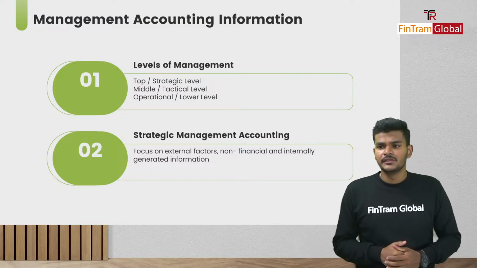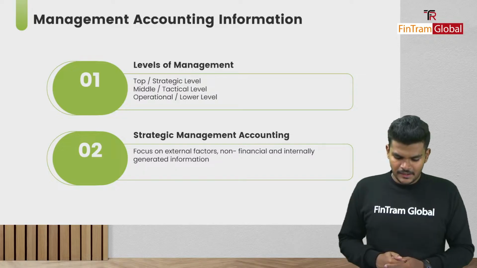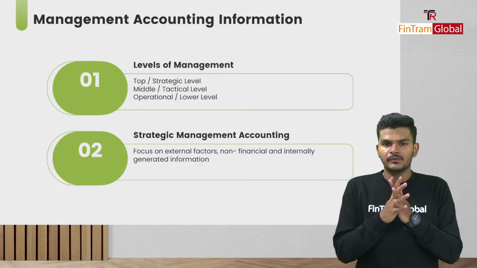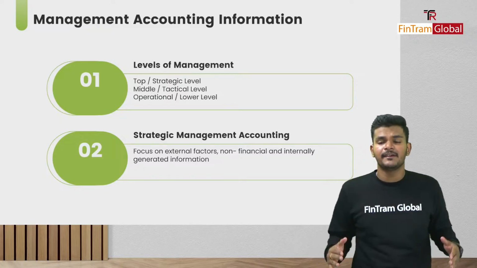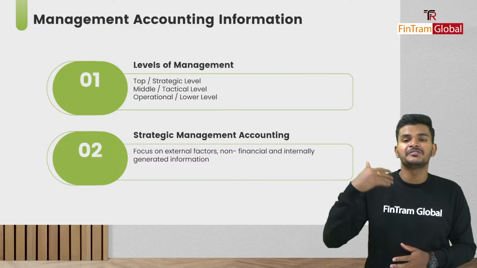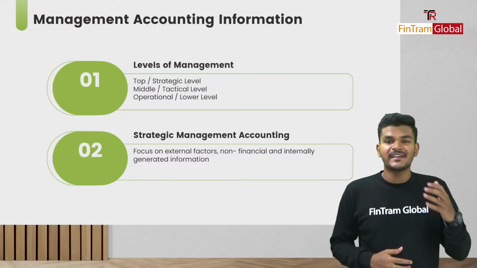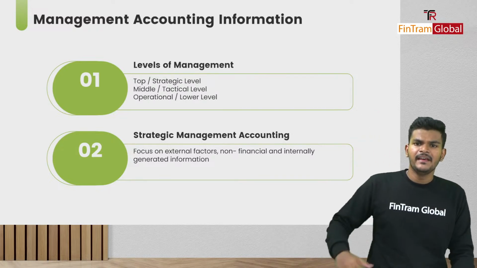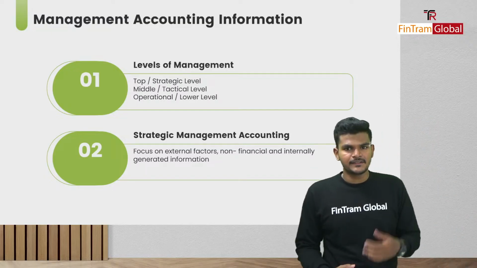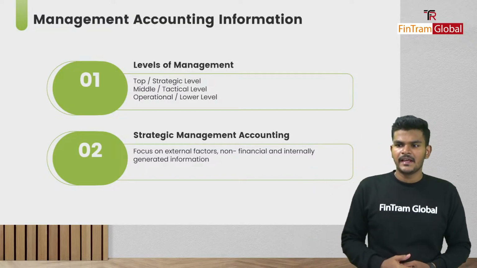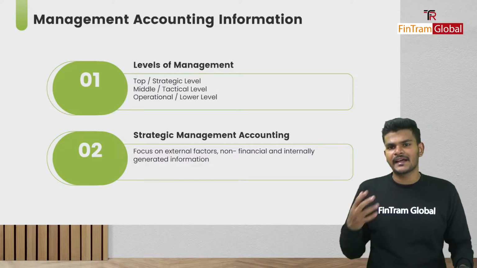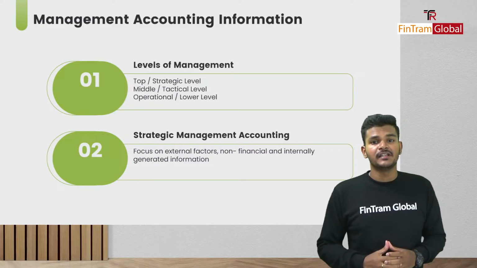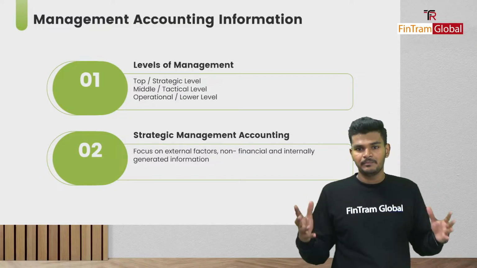Okay, folks. So what is management accounting information? Well, over here, the first thing that we have to understand is the levels of management. Okay, folks, there are 3 levels of management, right? There's the top or strategic level, there's the middle or tactical level, and then there's the operational or lower level as well, right? At the top, we have the key executives like the CEO, CFOs, etc. And then there's the middle or tactical level, which has the departmental managers and people like that. And finally, at the operational level, we have supervisors and other foremen, employees, etc.